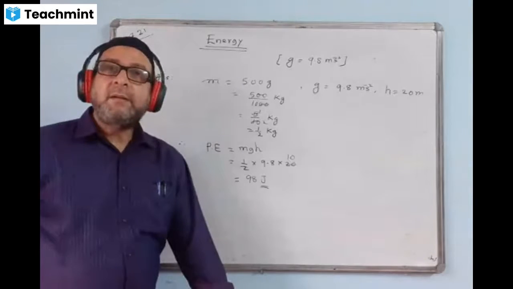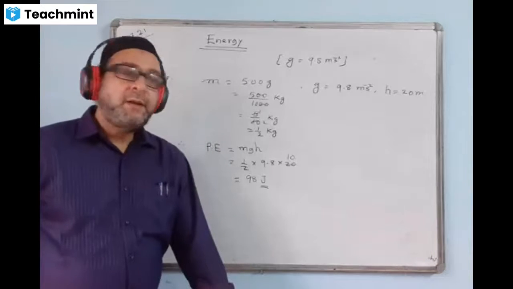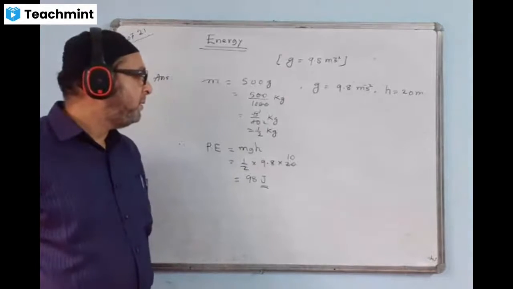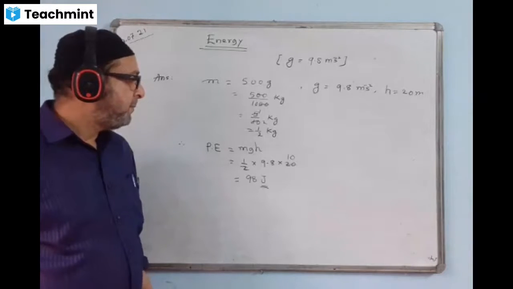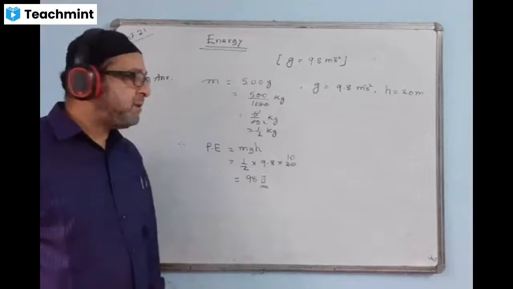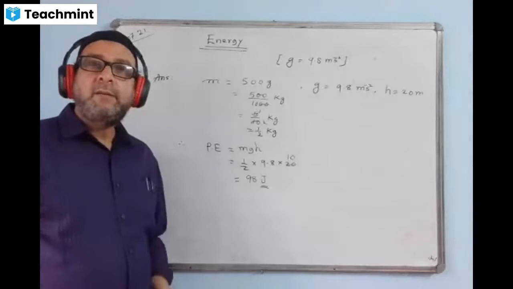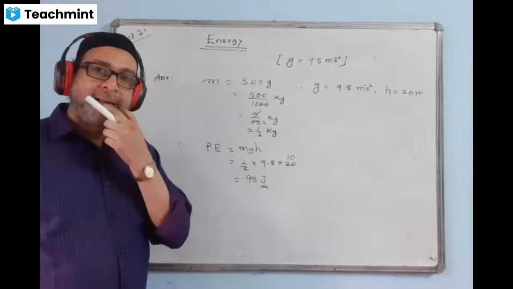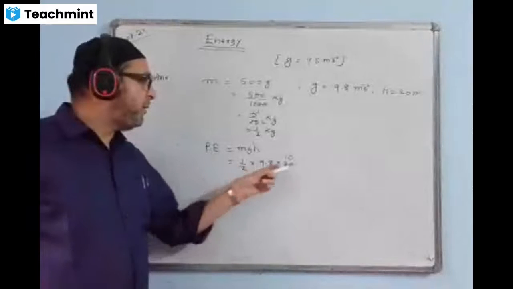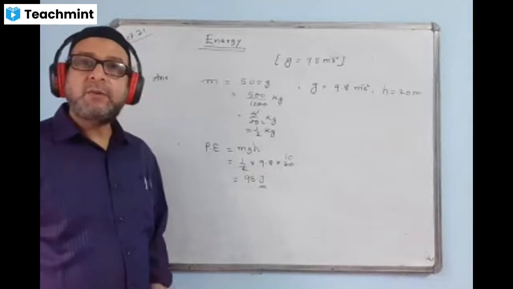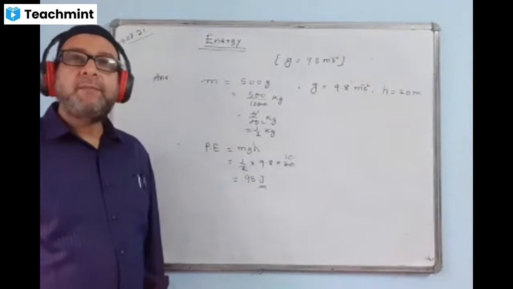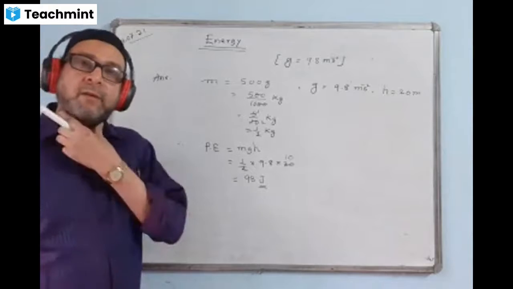Sir, it's 20 meters. What is 20 meters? Height. Sir, you have cancelled. Yeah, 2 and 20 I cancel by 10 times. These 2 and 20 I am cancelling by 10 times. So 10 into 9.8, the answer is 98 joule. It's okay, I suppose.